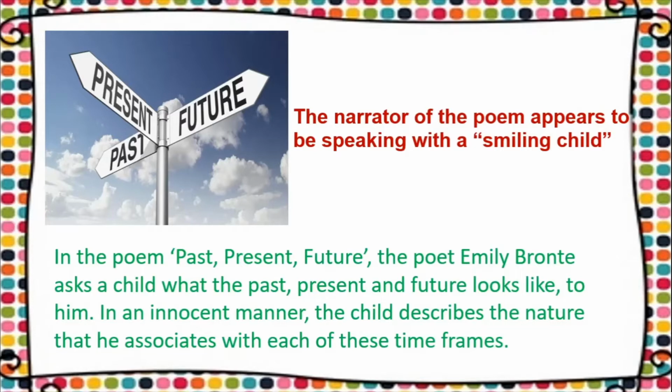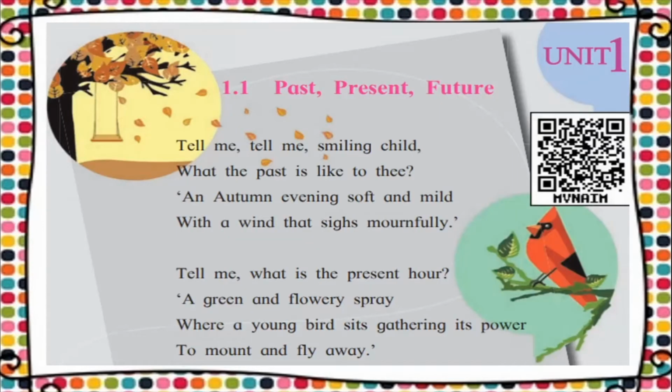That is, the poem tries to explain what life is and what is the significance of the past, the present and the future according to the perspective of a child. Okay, so now as we read the poem, I will be marking the difficult words and also explaining them to you, and at the same time we will also try to see what the lines mean.